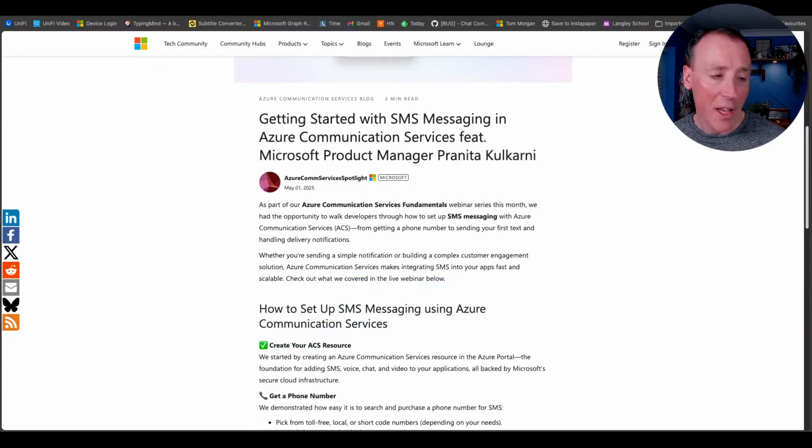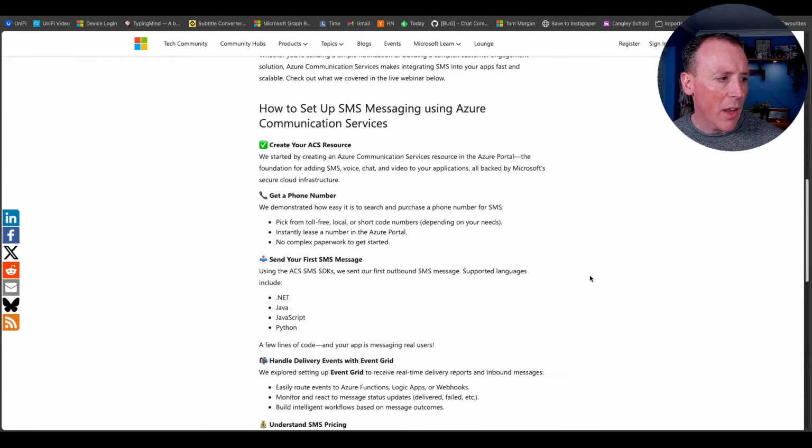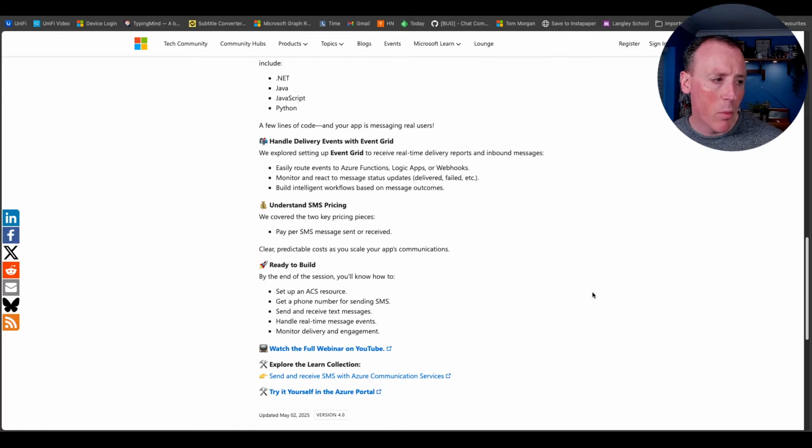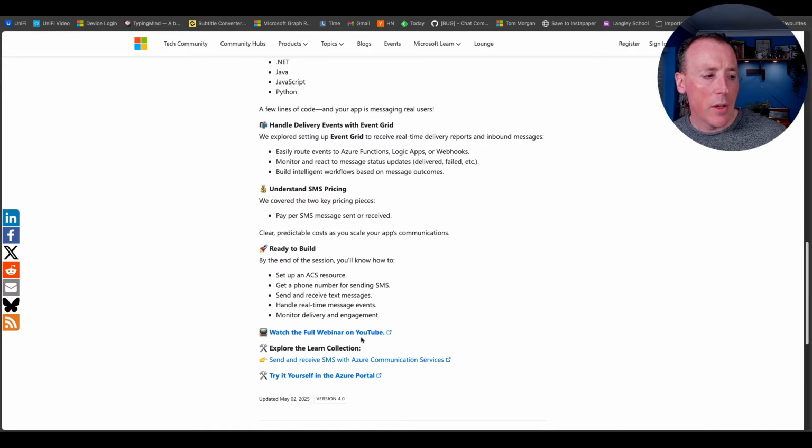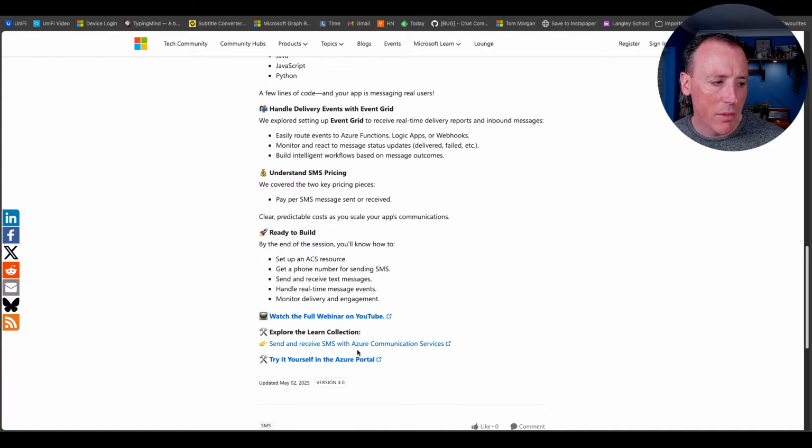I really like the layout in which they do these blog posts, and this one, all about SMS messaging, is in exactly the same format, which is great. So let's check it out. This is the blog post, and I like the structure of it, taking you step by step through exactly what you need to do to get it working, and what they did in the call. The whole webinar is on YouTube, so you can go check it out. You've also got links there to the Learn Collection.